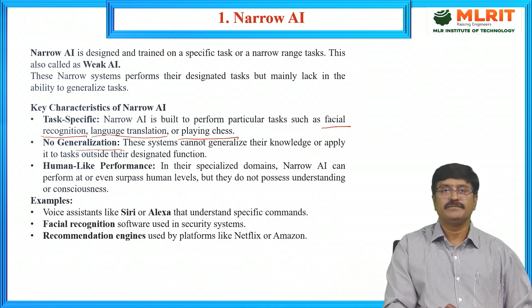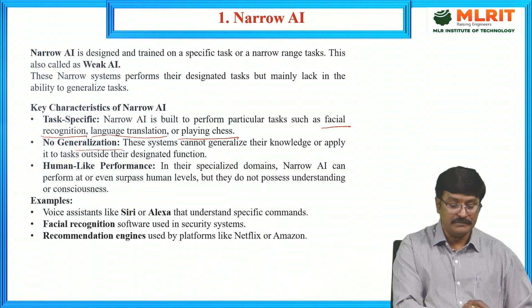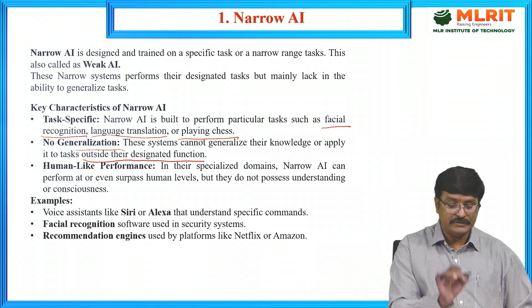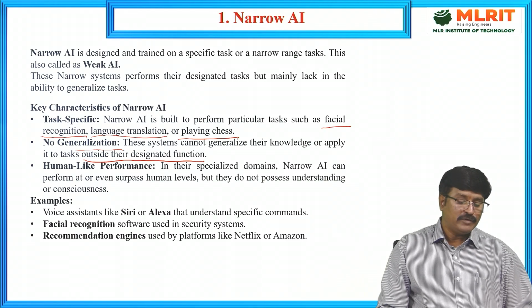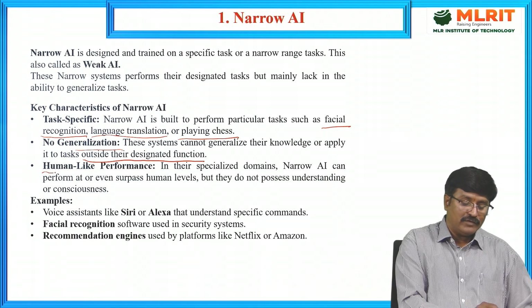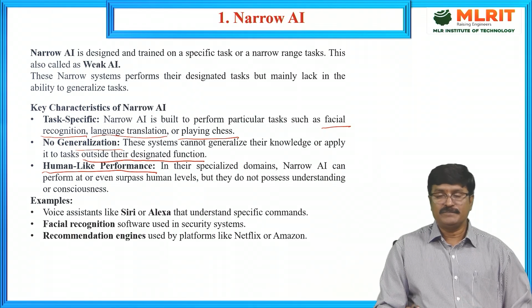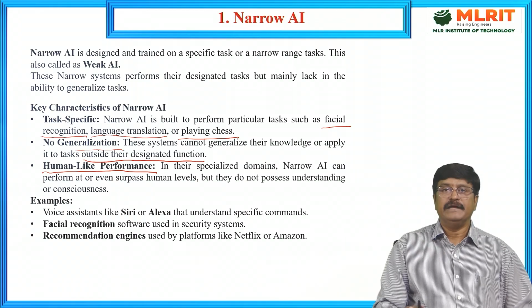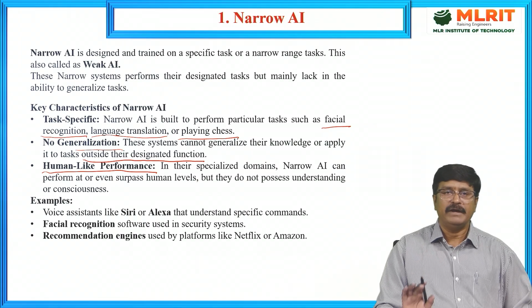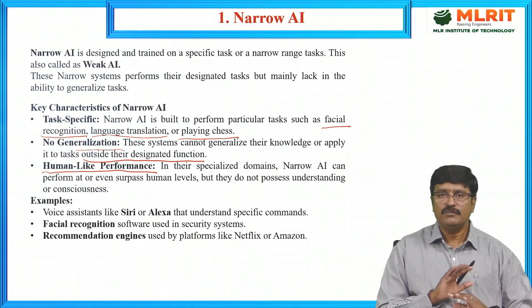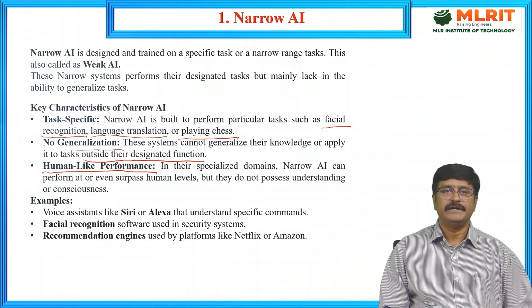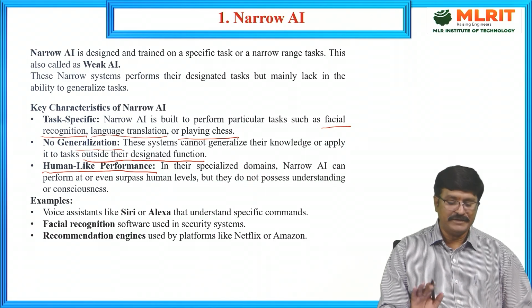These systems cannot generalize their knowledge or apply it to tasks outside their designated function. The third key point is human-like performance. In their specialized domains, narrow AI can perform at or even surpass human levels, but they do not possess understanding or consciousness. That is a very big limitation.